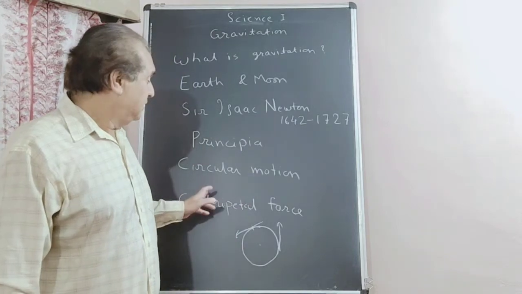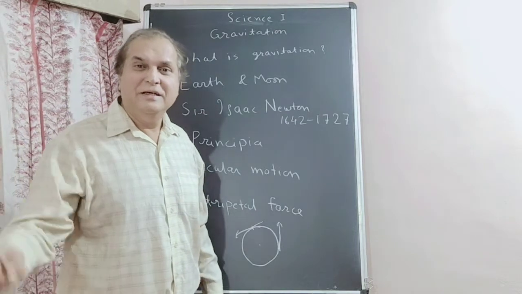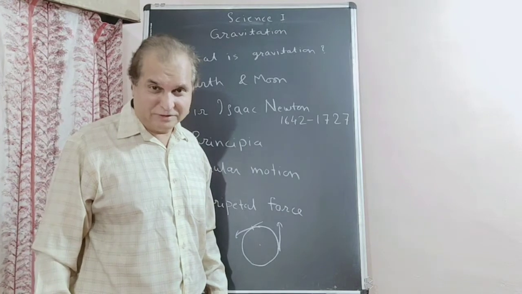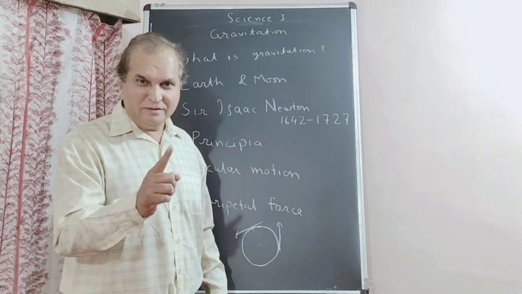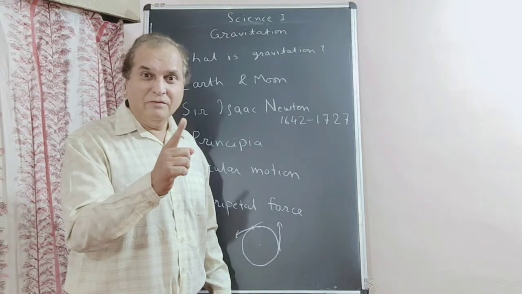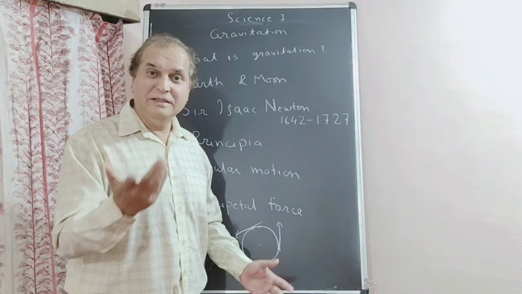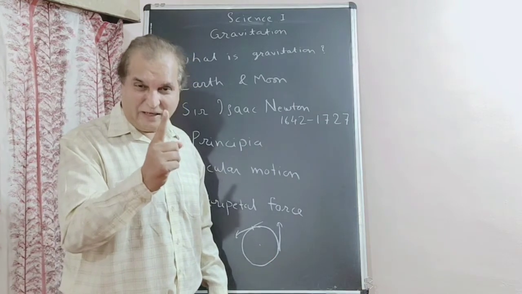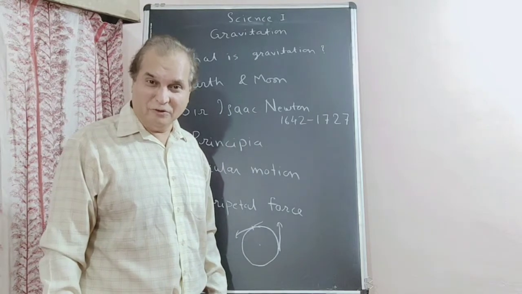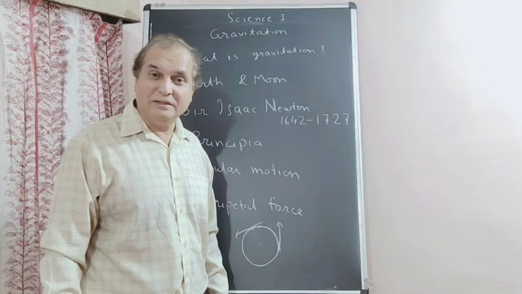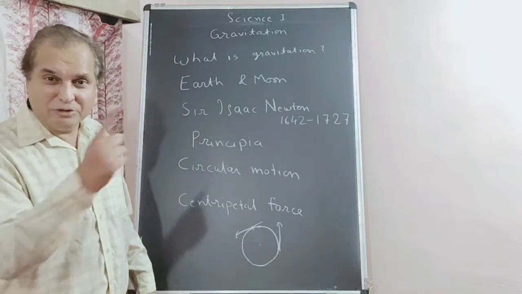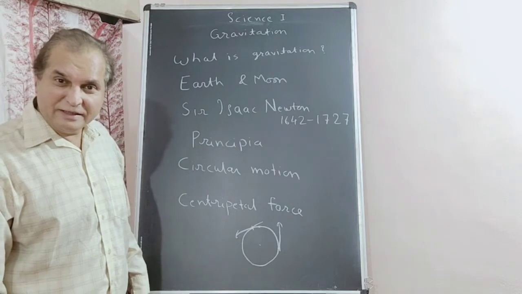But which force is necessary to produce circular motion? That is centripetal force. You revolve a bob, tying a string around your finger. Where is the force? The force is given by your finger. That is centripetal force. The direction is towards the center, which is necessary to produce circular motion. Getting it?